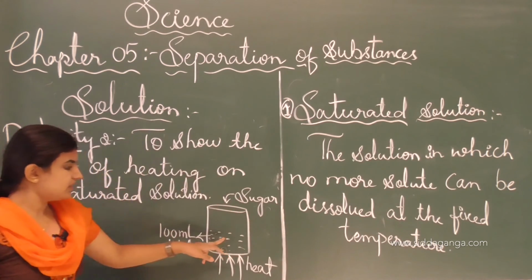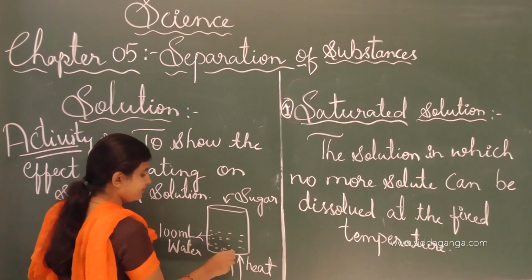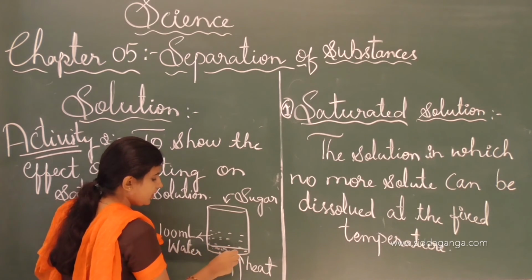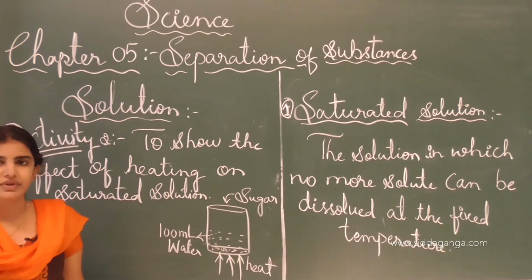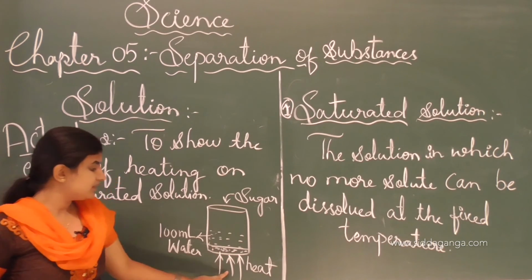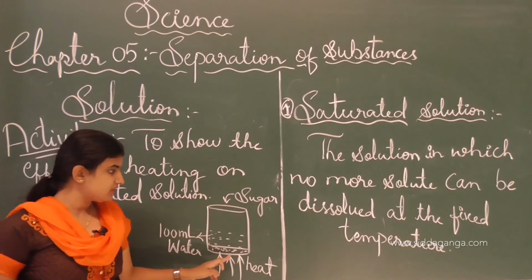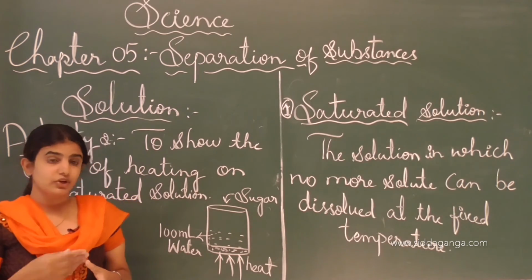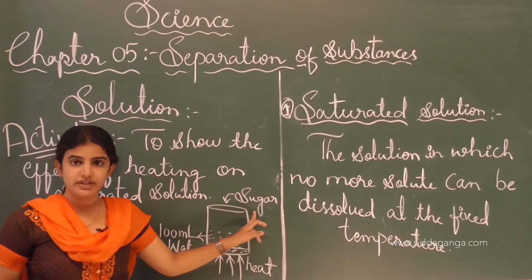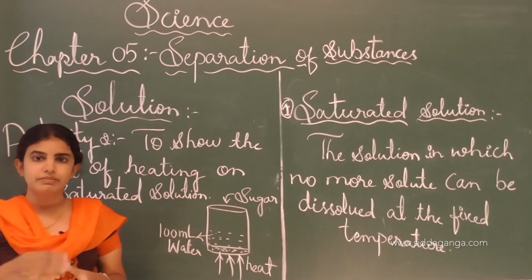If we heat the vessel, then what will happen? The particles of sugar will again disappear. See, this is the activity. This activity shows that if we raise the temperature, then solute particles, nothing but the sugar here, will be dissolved completely.